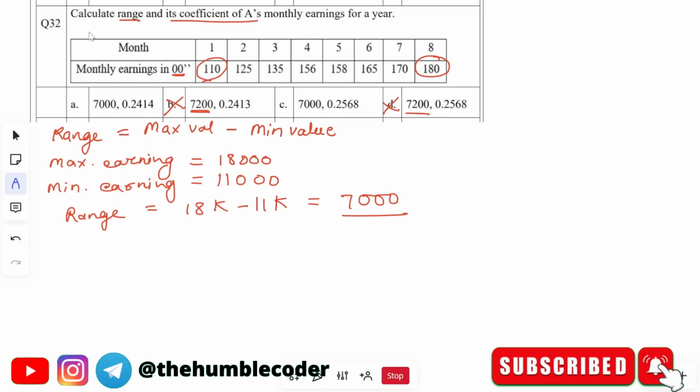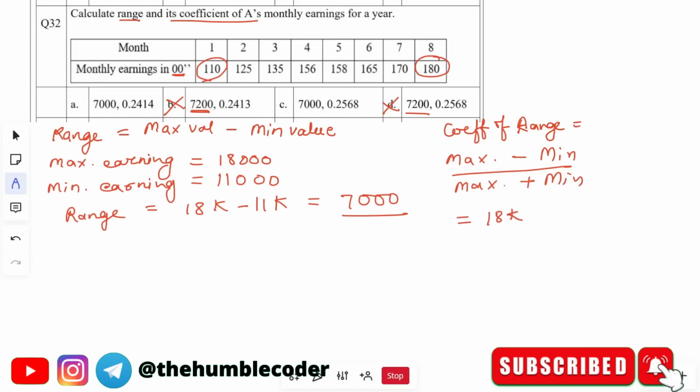So now let's see how to find the coefficient of range. Again we have a formula, and for that you have to remember this thing. Coefficient of range is max value minus minimum value divided by max value plus minimum value. Hope you understood how to find the coefficient. The maximum value we have already seen is 18k, and the minimum value is 11k.